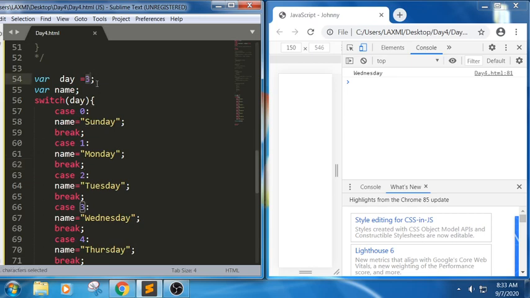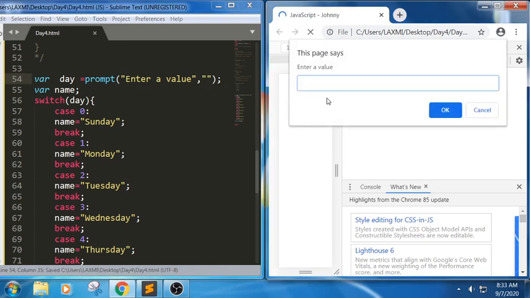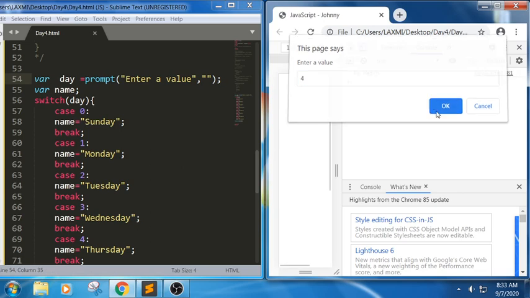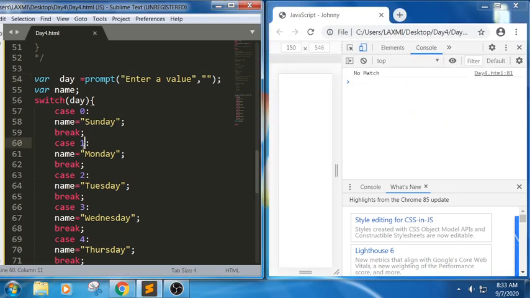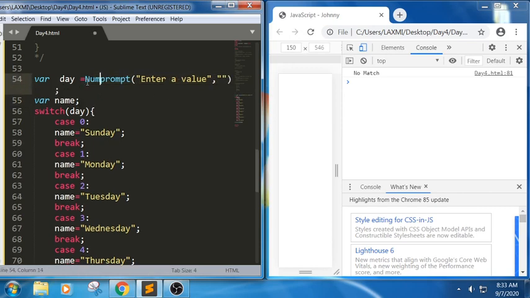For example, let me write the same thing in the prompt. Enter a value. See, as is for the beginners, we are not using any forms or something. In the later sessions we will use. See, I am trying to write 4. It is giving us no match. Why? Because whenever you are trying to use a prompt, it will be in the format of a number, right? Sorry, string, right? So let me convert this into the number.